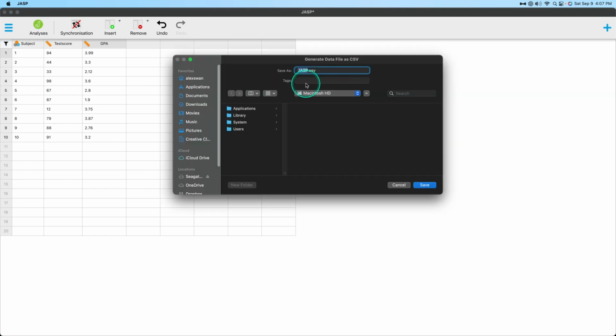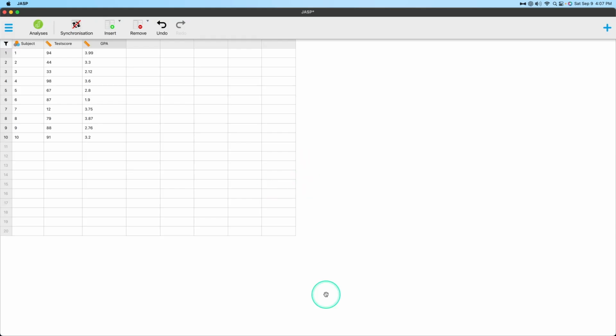So we generate. And it's going to come up here, and it's going to, by default, say JASP every single time. When I did it before, I was like, oh, JASP, okay, I'll save it as JASP. And then I did it again, and it was JASP, and then again, JASP. So JASP comes up. Let's call this test 2. Why not? And then we hit save, and it will generate the data file by exporting it.